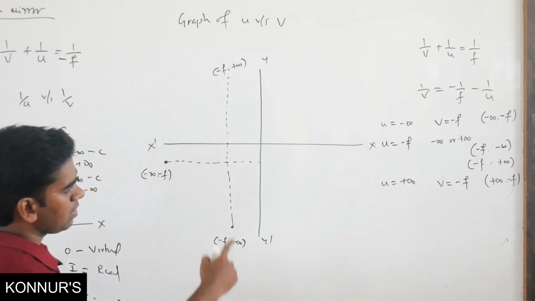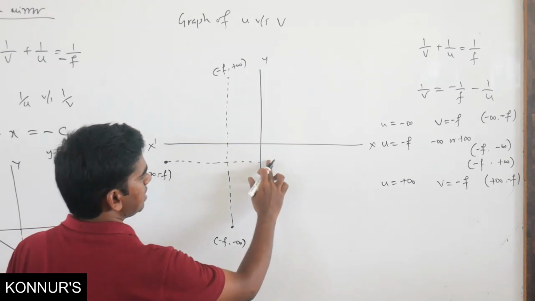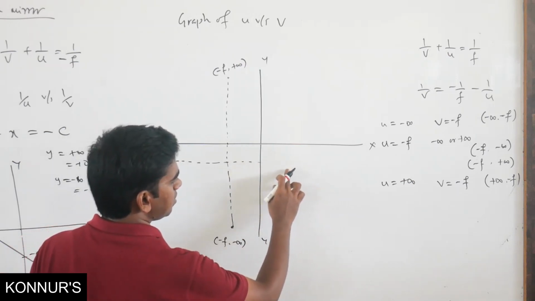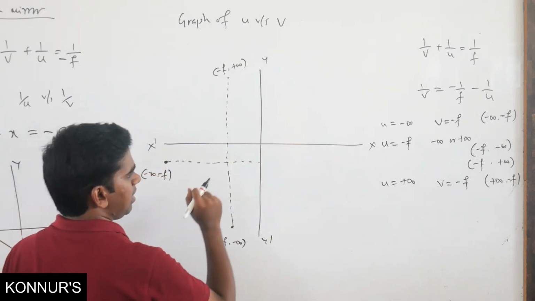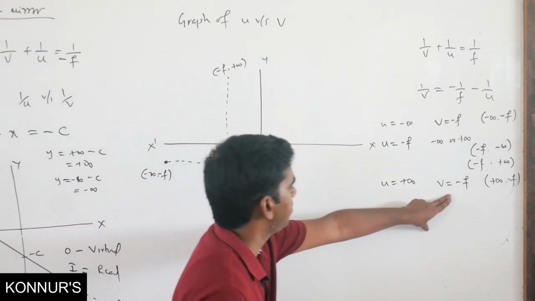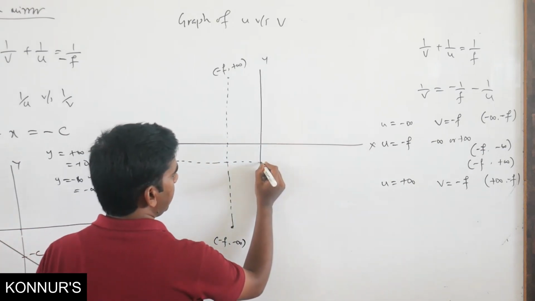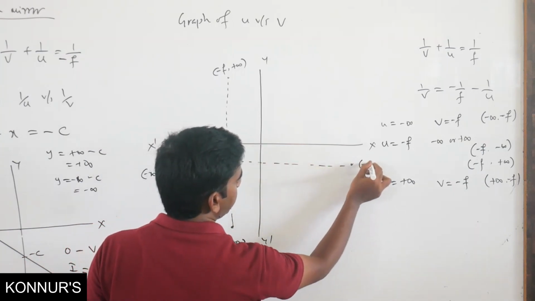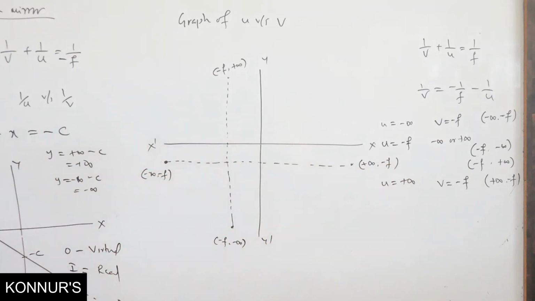Similarly, plus infinity comma minus f. Plus infinity will come somewhere on this side. Where is minus f? Y is minus f and x is plus infinity, so where will it come? Minus f, plus infinity means it will come here. That is the point plus infinity comma minus f. Now we have to join the curve.